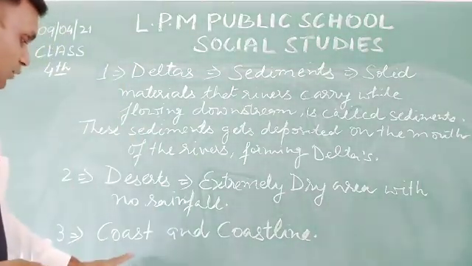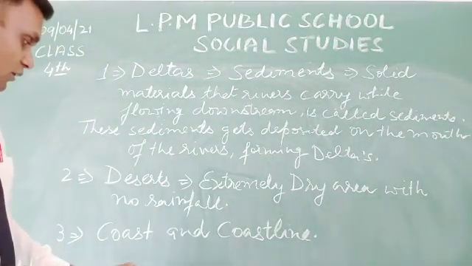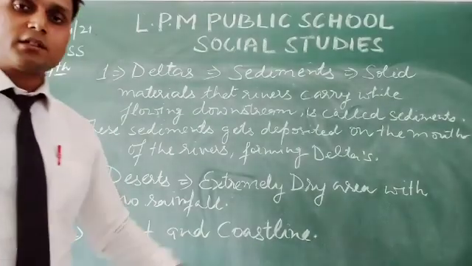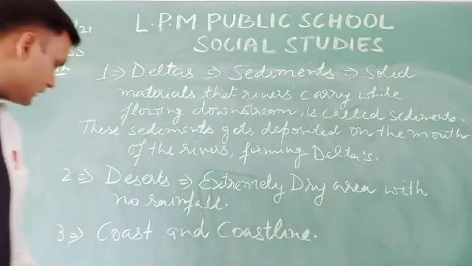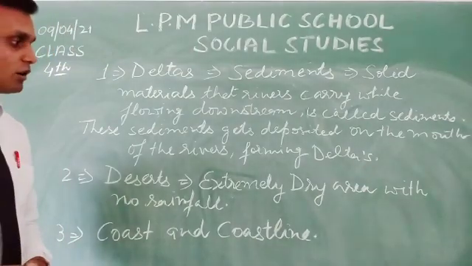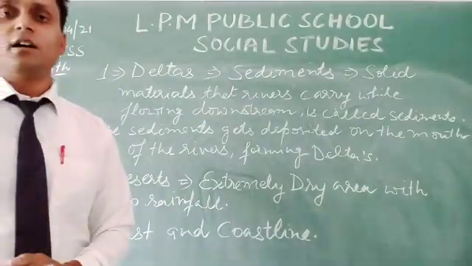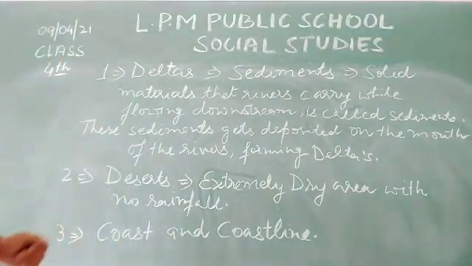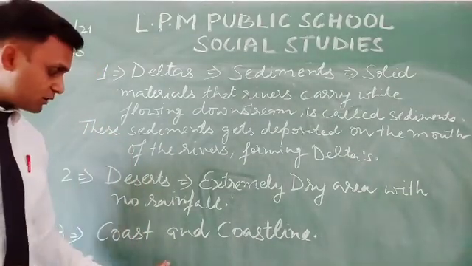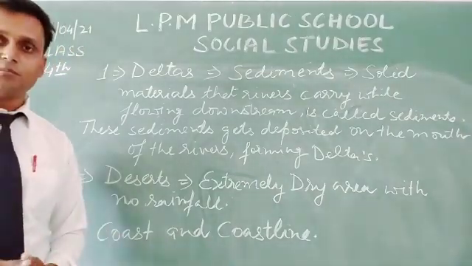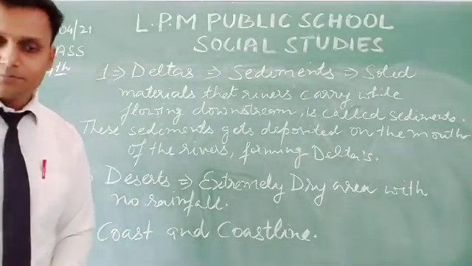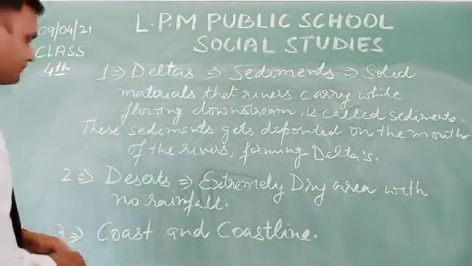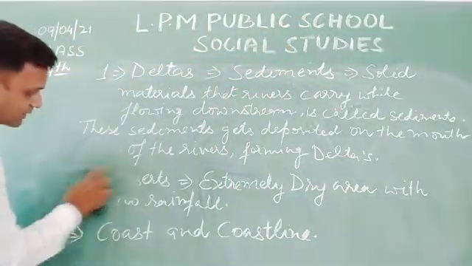So you can differentiate easily now between a coast and a coastline. After that, we are going to learn what a peninsula is. I am not able to write because you will not be able to see from here, but I am telling you.